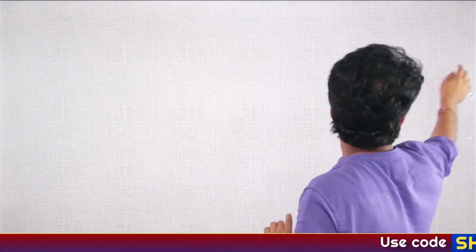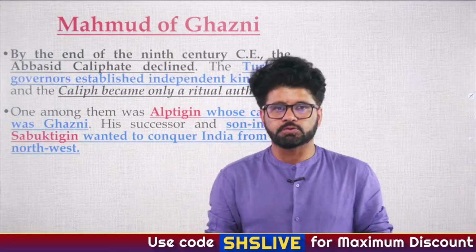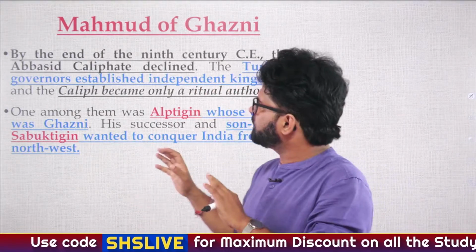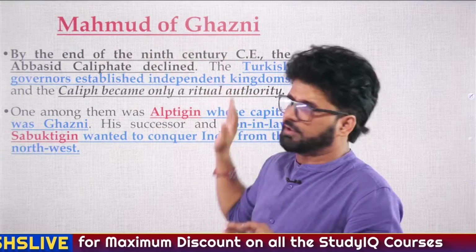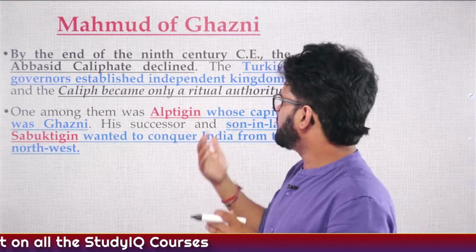Let's come back to our lecture. 5 questions we have done, 5 more questions we have to do. And you people have a lot of revision to do. So we are talking about Rajputs. Now we have to talk about invaders. Qasim, fine. Now let's talk about Ghazni. And then we'll talk about Gauri. And then we'll talk about something more. And in between we'll solve some questions.